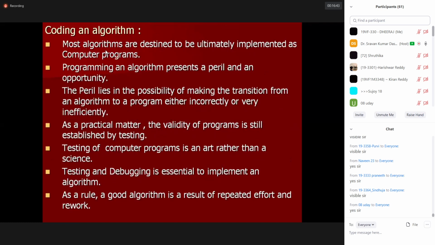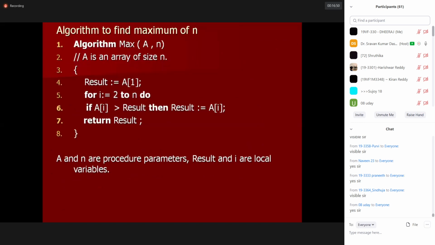Algorithm to find the maximum of n numbers. This is the pseudocode fashion. This is the pseudocode fashion. How will you write the algorithm for this? Okay. So this is the algorithm. This is a reserved word you will write. One character is the name of the algorithm.